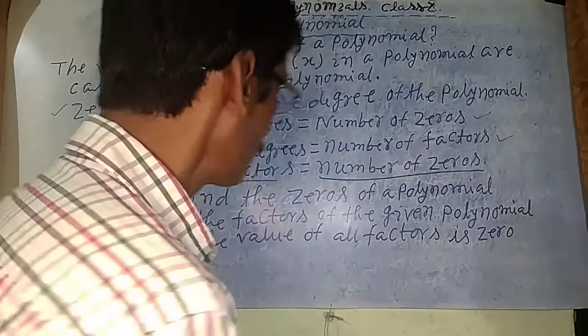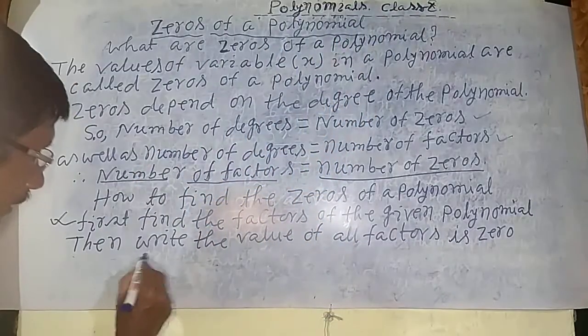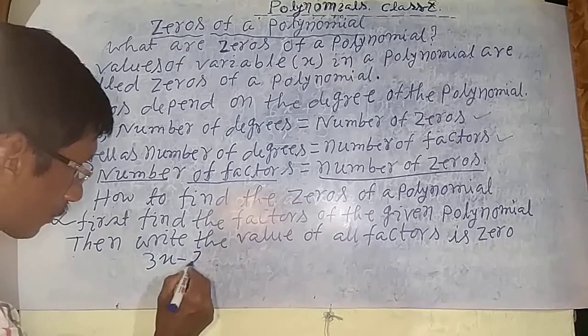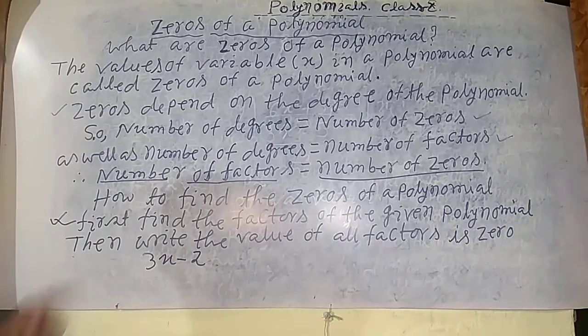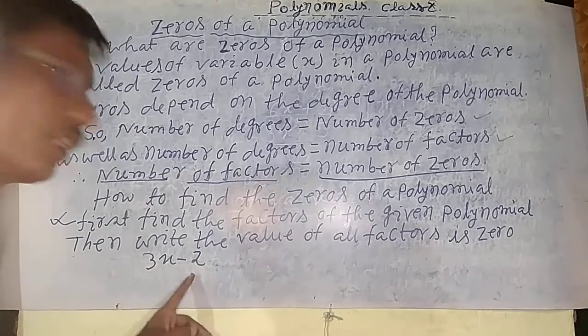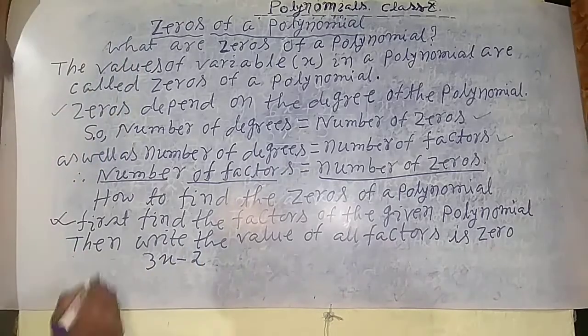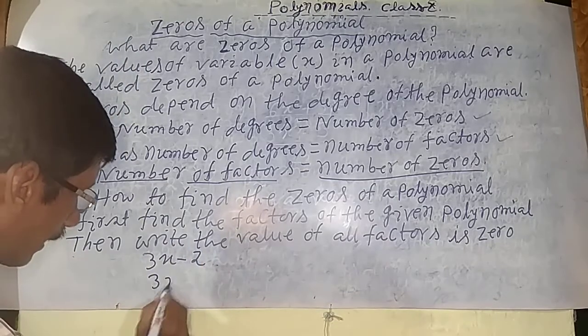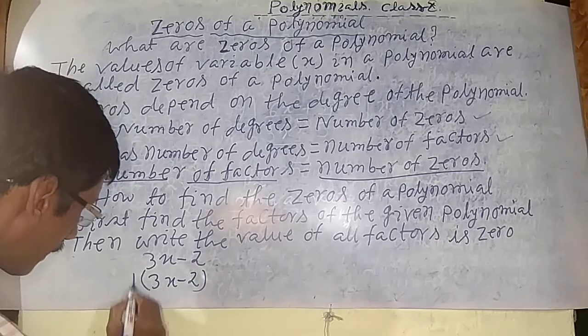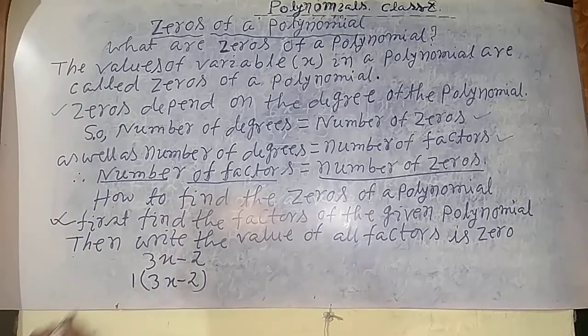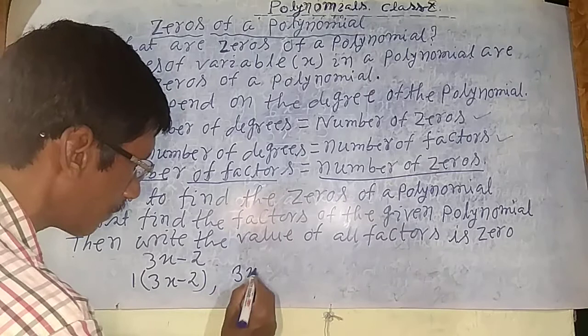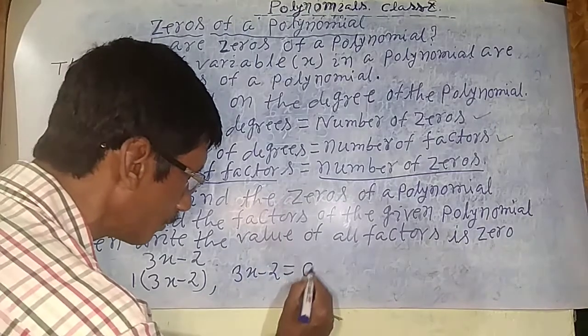Okay, for example, suppose 3x minus 2. How many factors will it have? Linear polynomial, so it has 1 factor. The factor is 3x minus 2, and then 3x minus 2 is equal to 0.